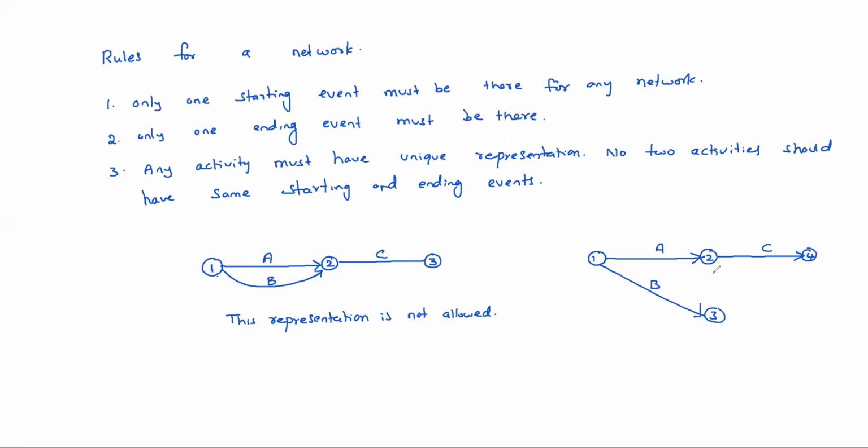So that can be solved by introducing a dummy activity. A dummy activity will be represented by a dotted line and its duration is generally 0. Okay, this is the dummy. So here suppose this is 3 days, this is 4 days, this is 6 days. Here this is 0 days. So a dummy activity always has 0 duration.